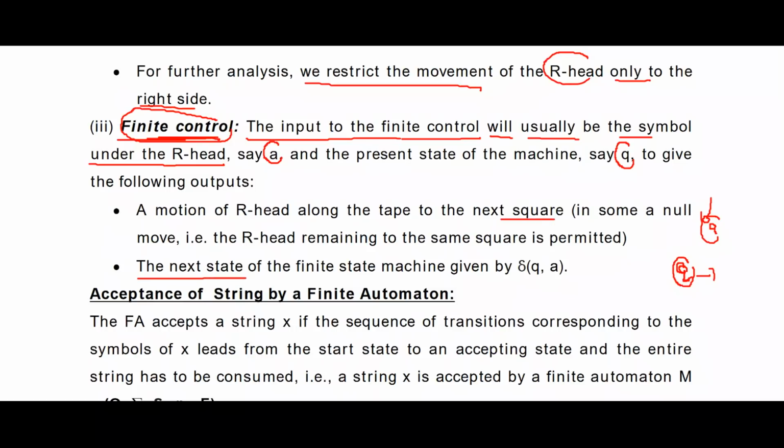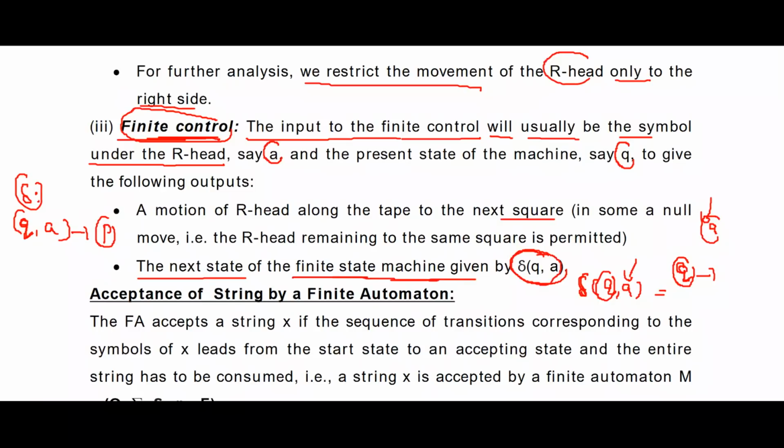The next state of the finite state machine will be given by delta of Q comma A. That means Q is your present state and A is your present input symbol, and delta will tell where to go in the next step. Delta is a transition on taking the present state Q and the present input symbol A. Let us suppose I am going to the state P. So delta will define where to go. This is what a finite control is.